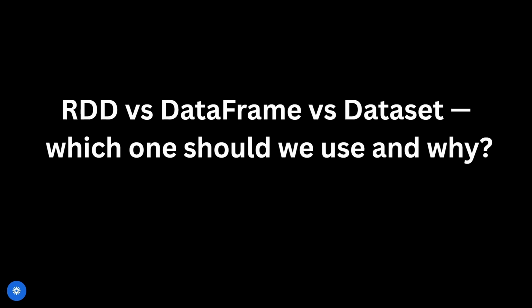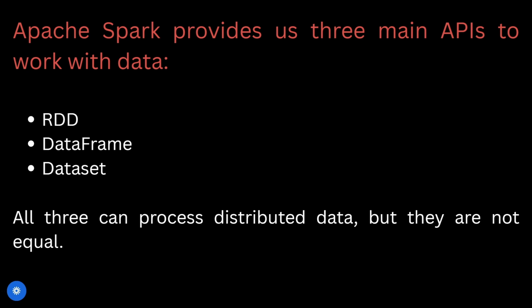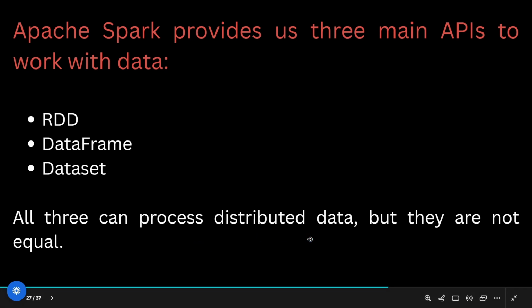Today we learn about RDD, DataFrame and Datasets. A lot of people know the definition, but very few understand when and why. So in this video, we will understand Spark's 3 APIs in a very simple way. Apache Spark provides us 3 main APIs to work with data: RDD, DataFrame, Datasets. All 3 can process distributed data, but they are not equal.